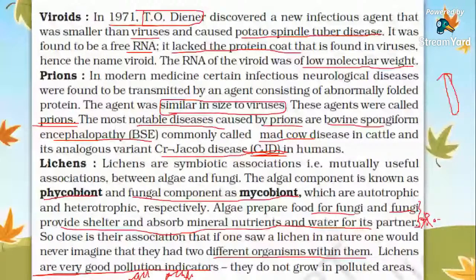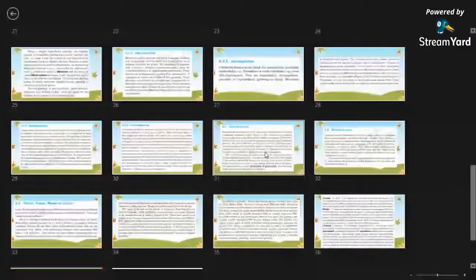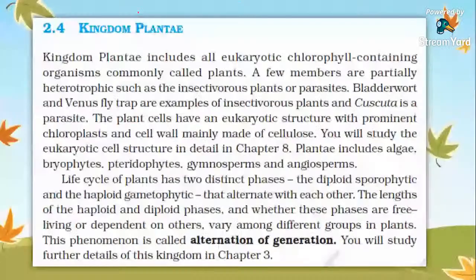Then what we have planned is to take Kingdom Plantae and Animalia in just two more slides. Kingdom Plantae includes all eukaryotic, chlorophyll containing organisms commonly called plants. A few members are partially heterotrophic, such as insectivorous plants. Bladderwort and Venus flytrap are examples of insectivorous plants. Cuscuta is a parasitic plant. Plant cells have a eukaryotic structure with a prominent chloroplast. Cell wall is made up of cellulose.